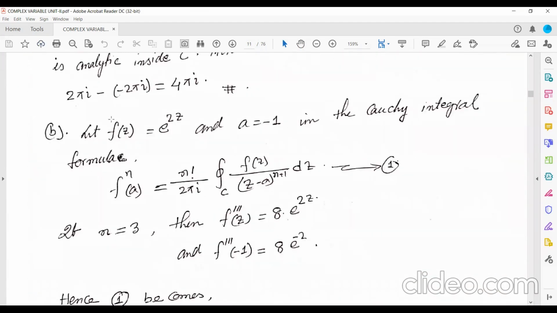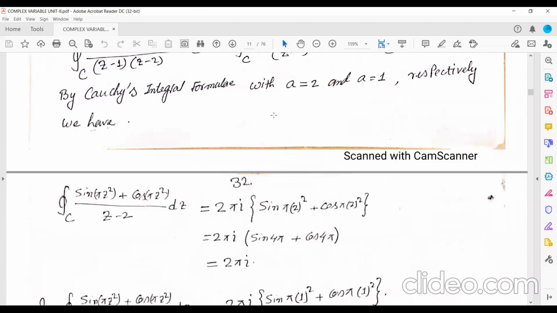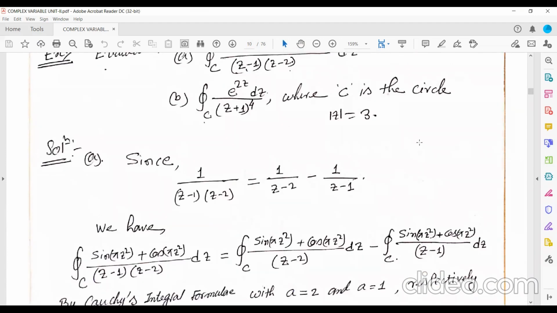So if you see here, let f(z) equal to e to the power 2z, no problem at all. So f(z) by z minus a, and a equal to what? Minus 1. Why a equal to minus 1? Because if you want to write in the form f(z) by z minus a, f(z) is e to the power 2z, and z minus a equal to what? a equal to minus 1 here, because it is plus 1 if you compare this. So a equal to minus 1.